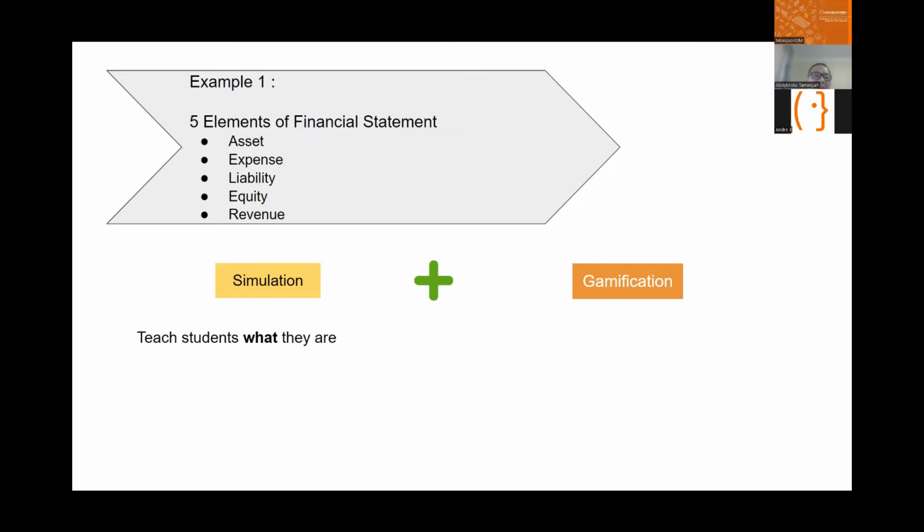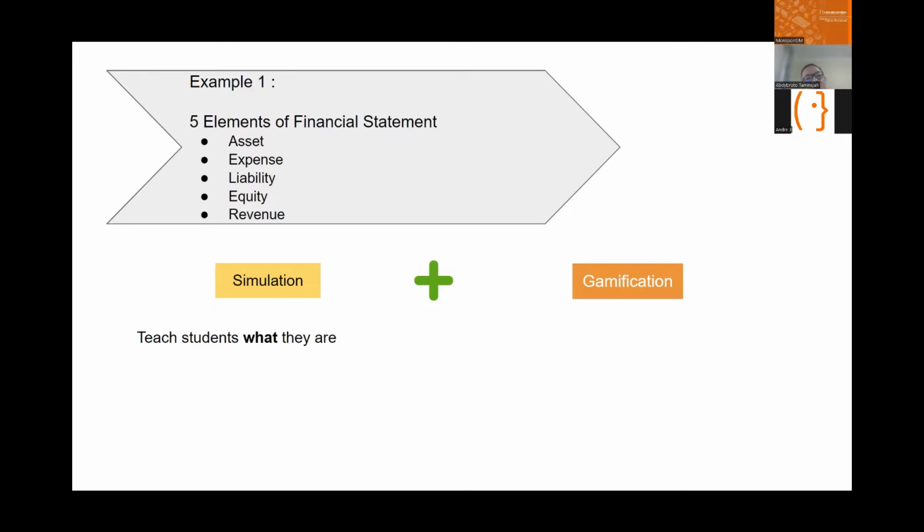So the number makes sense to the student. It's their own operation, but you can show it to them what they are. That's a lot better than showing PowerPoint, right? The theory of asset, expense, and so on. Now we're looking at their own business and tell them that this is your asset, this is your expense, right? So the simulation part can achieve that, teach the student what they are.